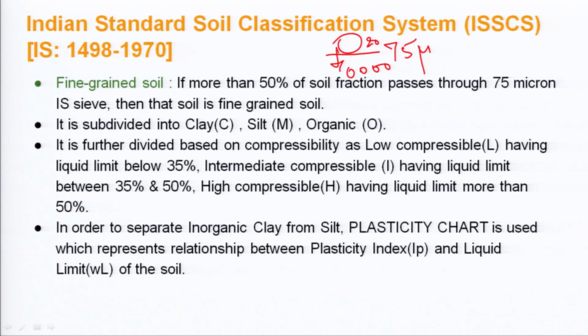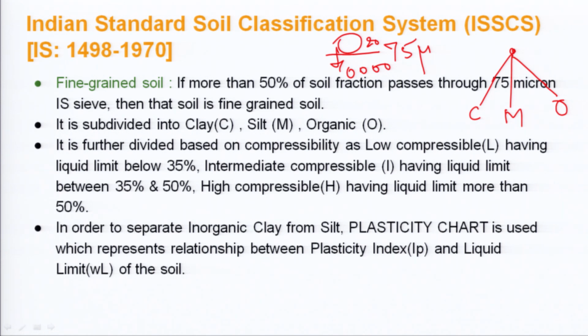So, as we have classified in coarse grained soil, that it can be either gravel or sand. Similarly, here we are dividing fine grained soil into clay, silt or organic soil. This is the very first classification, that a fine grained soil can be what? It can be either clay or silt or organic soil, these three things here.